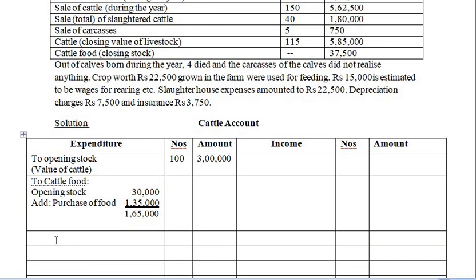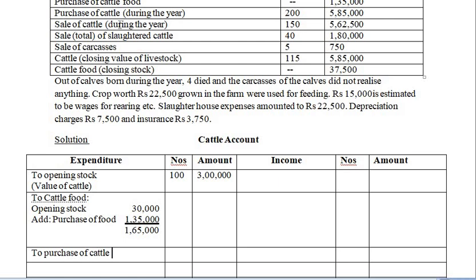So to purchase of cattle, and what is the amount there? Purchase of cattle during the year is 200 and the amount is 5,85,000. So we'll write here 200 and the amount is 5,85,000.